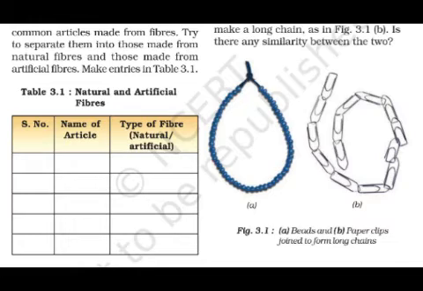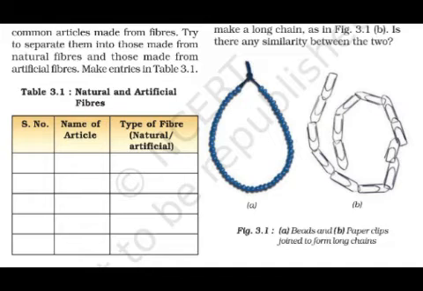How is synthetic fiber made? It is a chain of small units which are joined together. Each small unit is actually a chemical substance. As you know, we have started the point on synthetic fiber. Synthetic means man-made, which means it is not natural, it is made from chemicals. So each small unit in this synthetic fiber is actually a chemical substance.